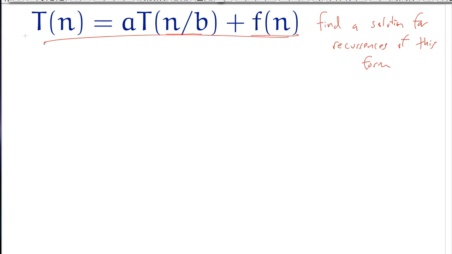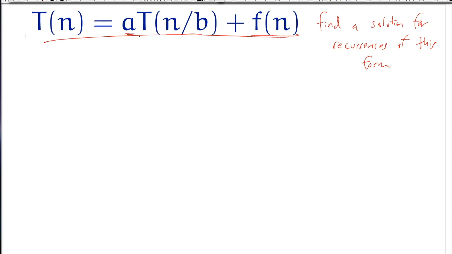We're going to find a solution for recurrences that are of this form: T of n is equal to a times T of n over b plus f of n. And we are going to do it exactly how we've done every other recurrence in this class. We are first going to draw a tree, add up all the work, and then use an induction argument to show what the answer has to be.